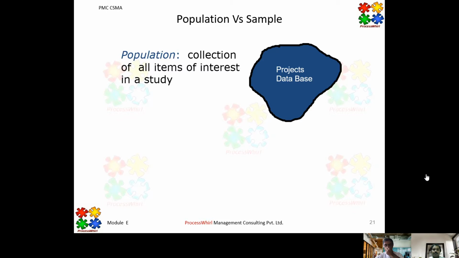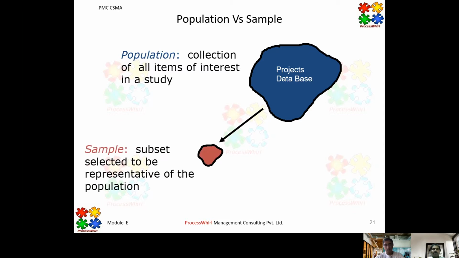So what is a sample? A sample is a subset to be representative of the population. We might select 10 projects data out of 100 projects data, or we might select even 85 projects data out of the 100 projects data. The only thing is, when your sample is nearing the population size, the prediction accuracy will improve. The prediction accuracy of the analysis, whatever we are forecasting or predicting, will improve a lot.